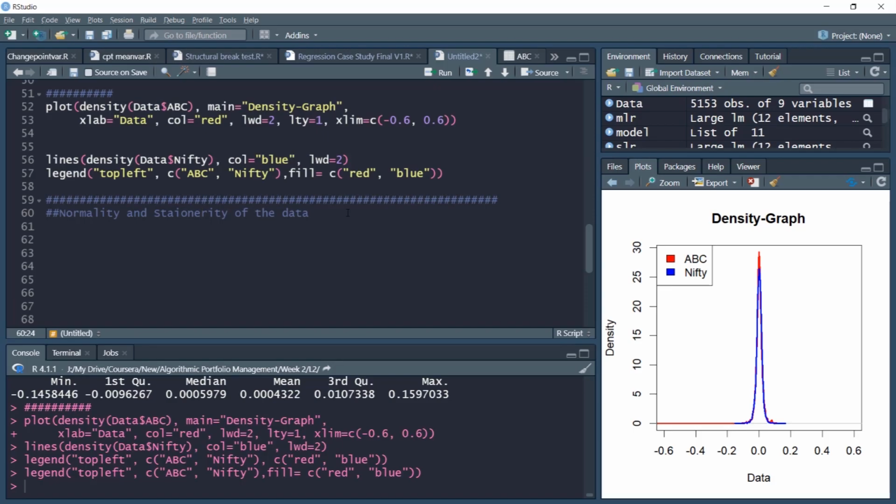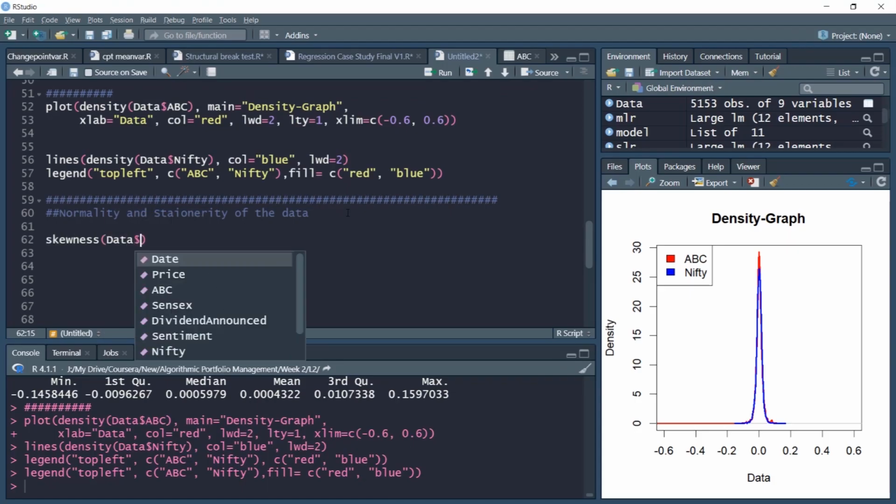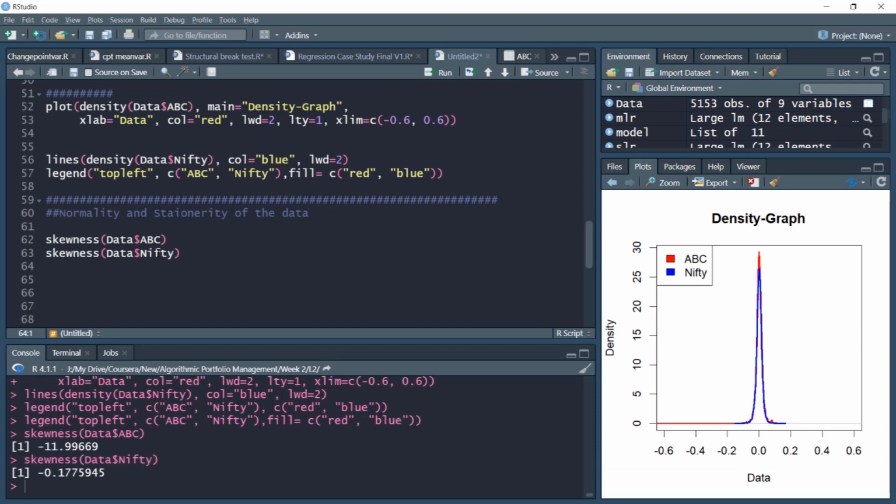Now, first, as a part of normality examination, we'll start with the skewness of the data. We'll write skewness of data dollar ABC here. So we'll compute the skewness, which is a very high negative, as we already saw in the diagram. The skewness of ABC is extremely left skewed. Then we'll examine the skewness of Nifty returns. So Nifty is also negatively skewed, but the skew is not very high.